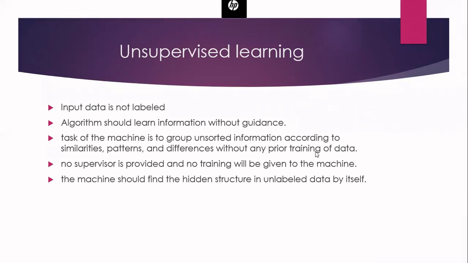That is, no label is required for this. No supervisor is provided and no training is given to the machine by a supervisor. But the machine will be learning something. For that, you need the training data set. Okay, that we will see later. But the supervisor will not be training the machine. So the machine should find the hidden structure in the unlabeled data by itself. The very important thing is that it is going to find the hidden structure in the data.